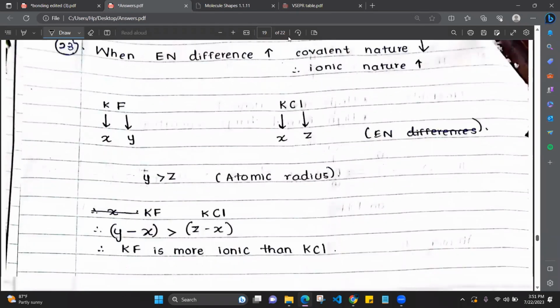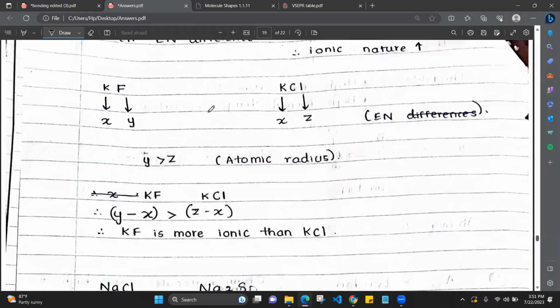So everyone understood, right? Why is Y greater than Z? Because fluorine has a smaller atomic radius than chlorine. Right. Then now we have to compare the electronegativity difference. Potassium fluoride on this side, potassium chloride on this side. Fluorine has greater electronegativity than potassium also, so it is Y minus X, Z minus X.